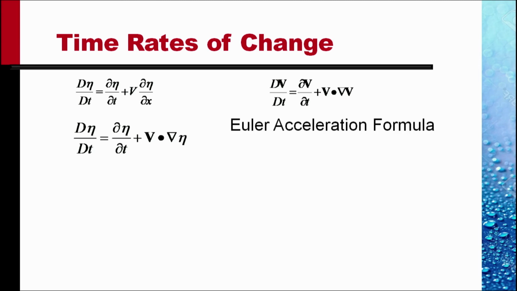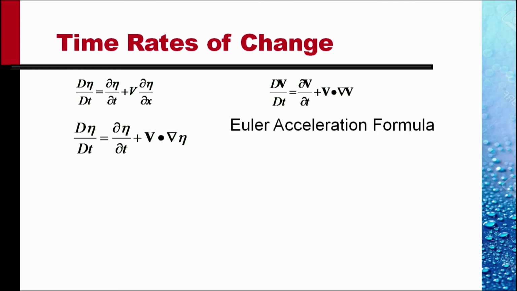The term on the left gives you the actual acceleration of a particle. This is a material description, a Lagrangian description. The first term on the right is the local rate of change of velocity, and v dot del v is the convective rate of change of velocity, or the convective acceleration. The material acceleration is the local acceleration plus the convective acceleration.